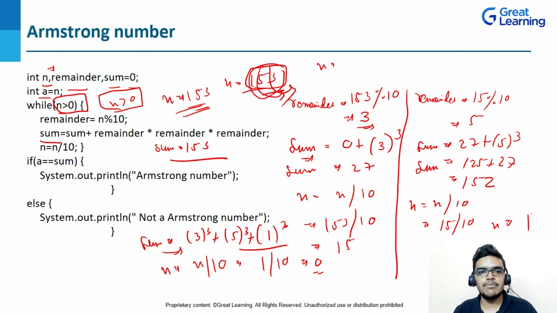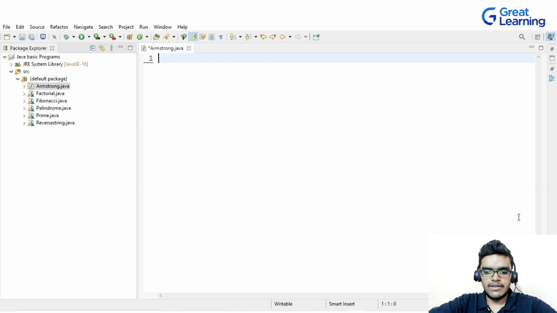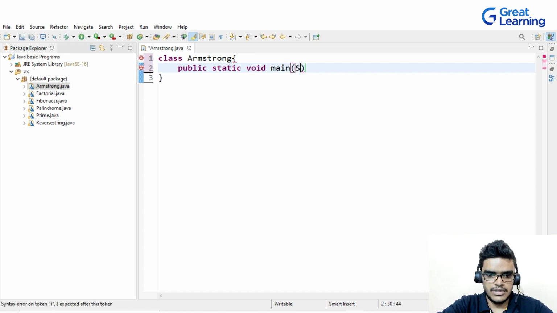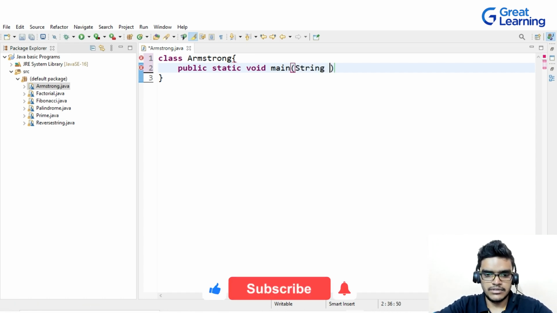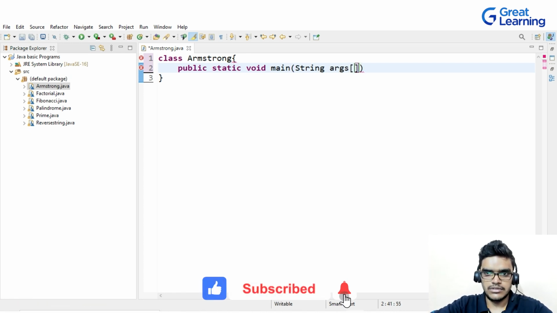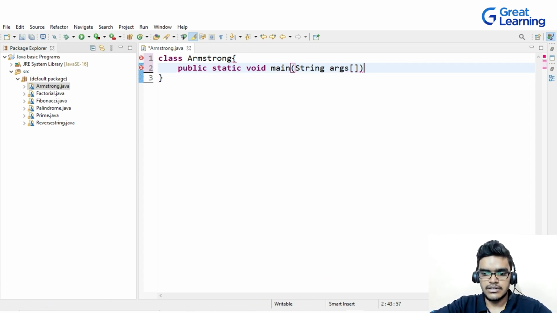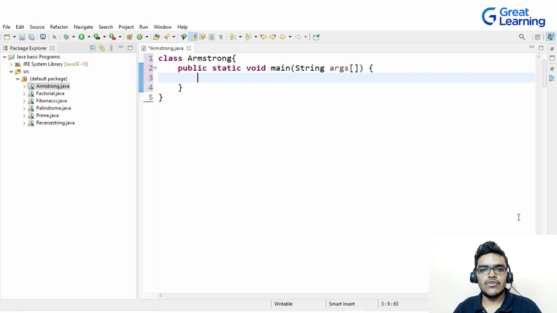Now let's see the practical example of the Armstrong number. Here I will write a class Armstrong, and inside this I will create a main method. So I will write public static void main, String args. If you want to take input from the user, you can use the Scanner class. I have already shown you in previous programs how to take the user value.